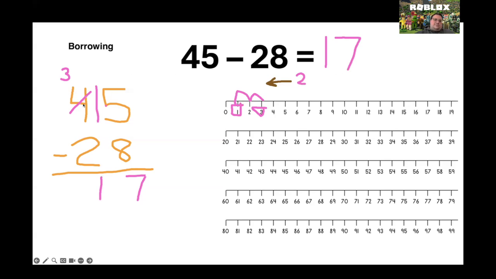So remember, whenever our bottom number, this one was an 8, is bigger than our top number, which was a 5, we need to borrow. We go to our neighbor, we take 1 away from our neighbor, and we take that 1 and we put it right in front of the 5, or whatever number is at the top. Very good job, very good job. That is borrowing, and we're going to practice that for the next couple equations. But before we do that, let's take a look at all of our animals, and you can pick which one you think is going to hatch.